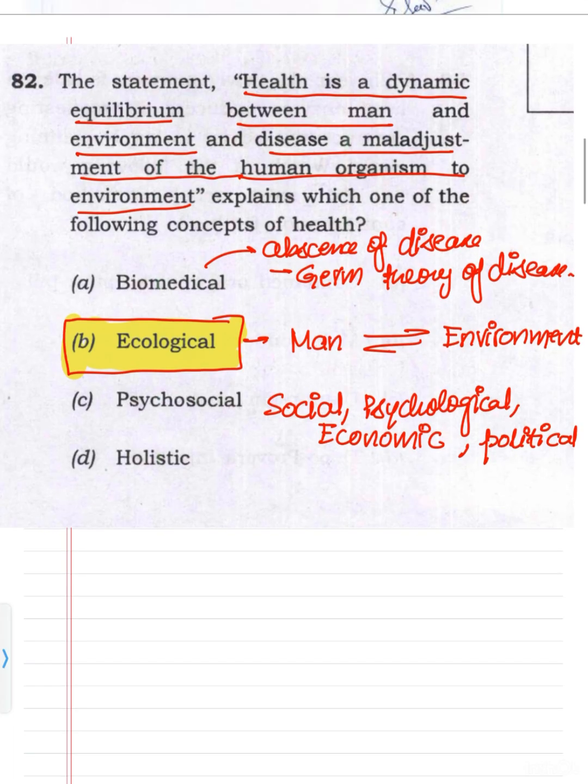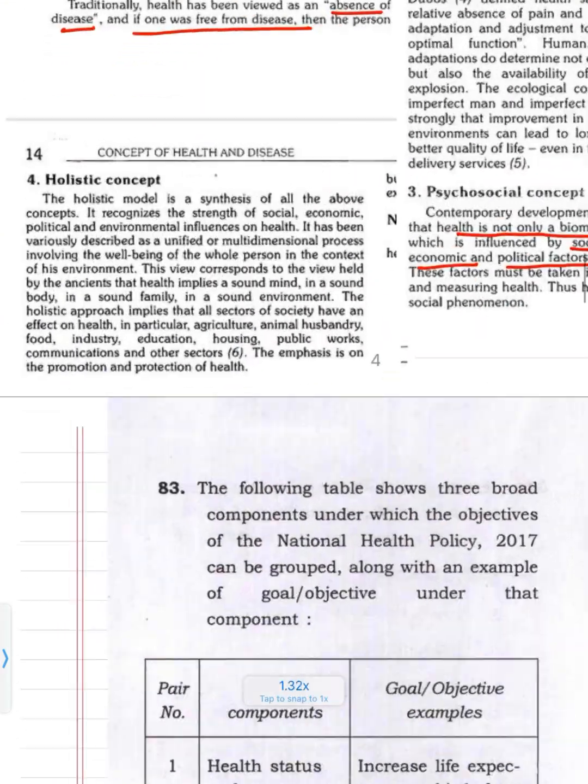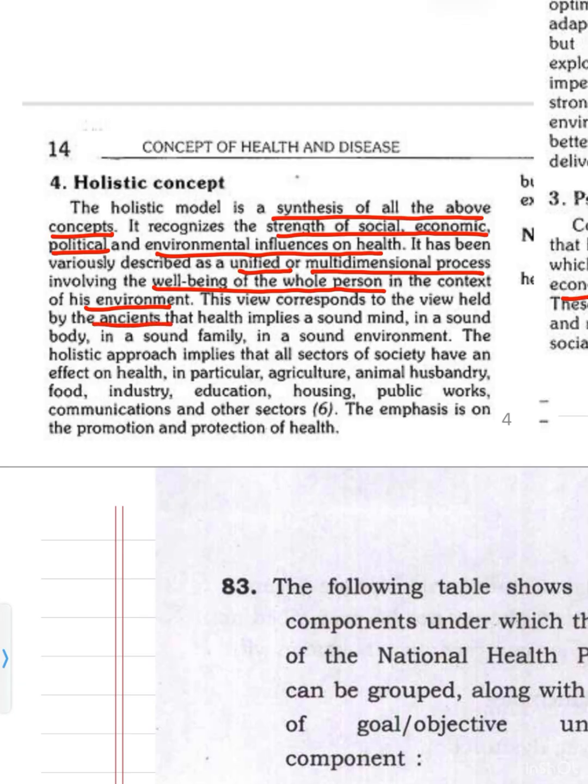Now coming to the modern concept, the last concept, that is the holistic concept of health. So what does the holistic concept say? The holistic model is a synthesis of all the above concepts. It recognizes the strength of social, economic, political, and environmental influences on health. It has been variously described as a unified or multidimensional process involving the well-being of the whole person in the context of its environment. This view corresponds to the view held by the ancients that health implies a sound mind, in a sound body, in a sound family, in a sound environment.